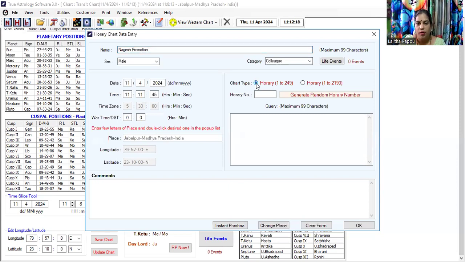horary 1 to 249. And before you click on generate random horary number, you have to pray. Your prayers are to be offered to Lord Ganesha, your guru, whomever you revere, your masters, Panchabhuta, Ashtadikpalaka, Navagraha Devatas, Sri Mahavishnu and Goddess Lakshmi, Shiva and Parvati Devi. You offer your prayers and ask for divine guidance, ask for a divine number to find an answer to this question.